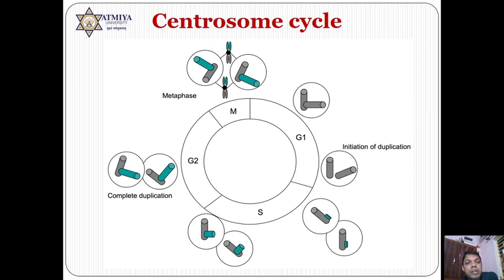This centrosome duplication must be required because this centrosome is responsible for spindle fiber formation. So you should remember that for cell division, three important aspects occur before the cell division process. Number one, DNA duplication. Number two, cohesin formation, and number three, duplication of centrosome.